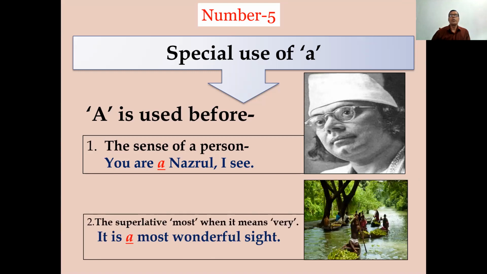The superlative "most" when it means very. It is a most wonderful sight. So "most" is "very". Indicate for very.